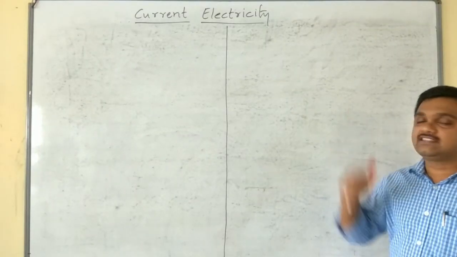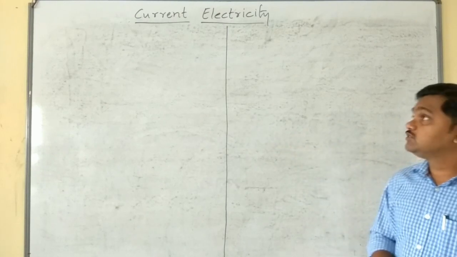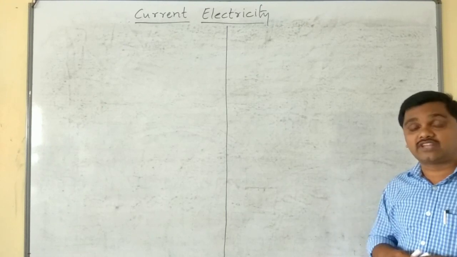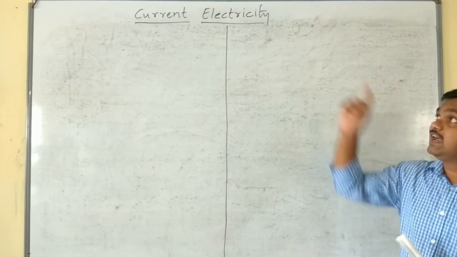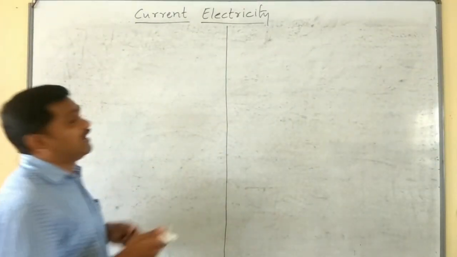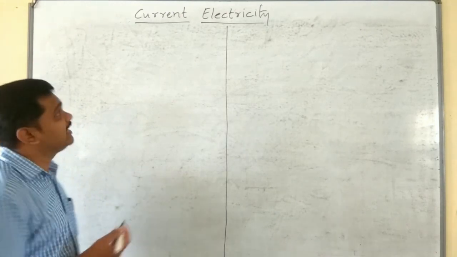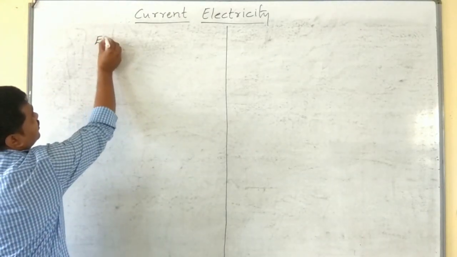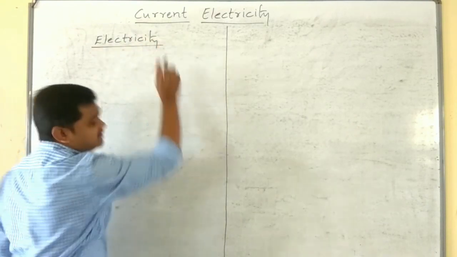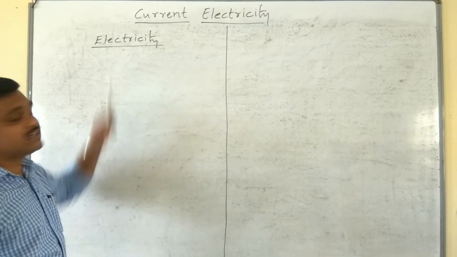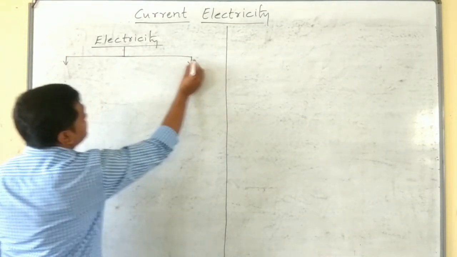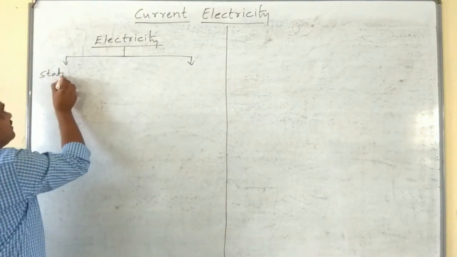In this class, let us discuss the third chapter, which is the biggest one and brings you maximum marks, about 13 to 14 marks. That is current electricity. You know the word electricity. What is electricity? Electricity is the branch of physics which deals with the study of electric charges. Electricity has two sub-branches: static electricity and current electricity.